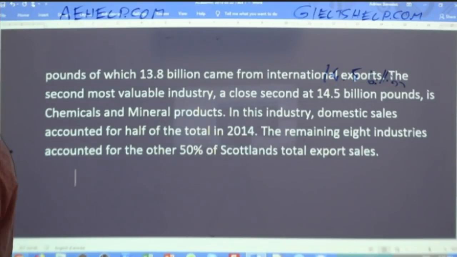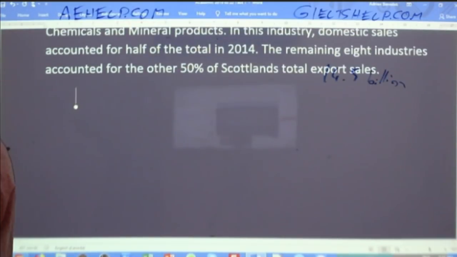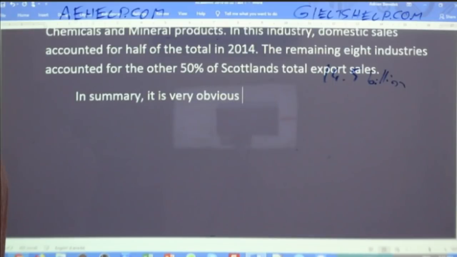I might do a little bit of a summary. So in summary, it is very clear or obvious. I think I've used the word clear a few times. In summary, it is very obvious that most of Scotland's exports are abroad.